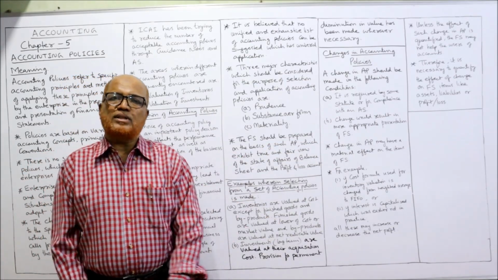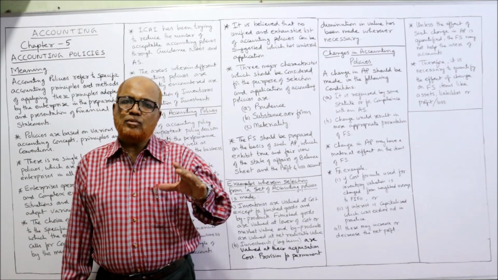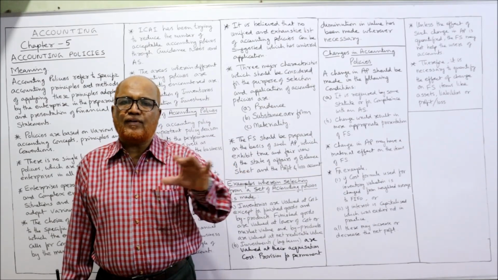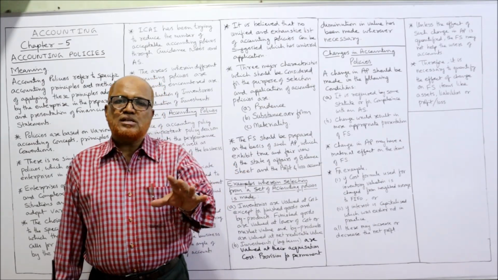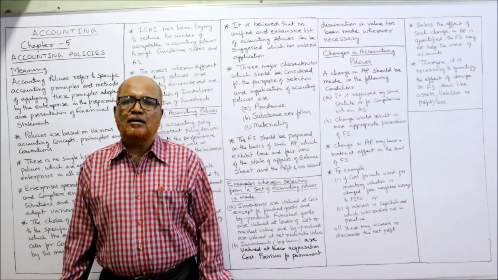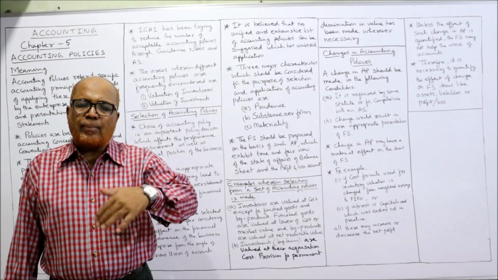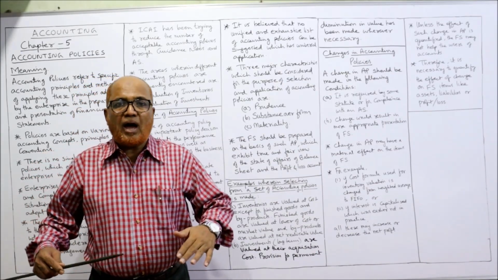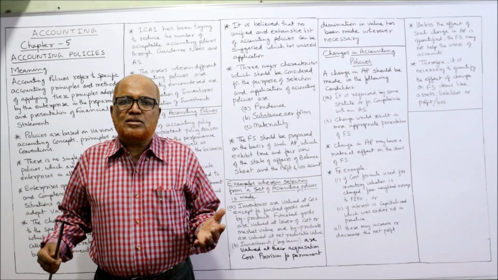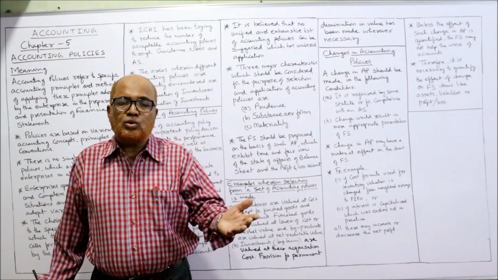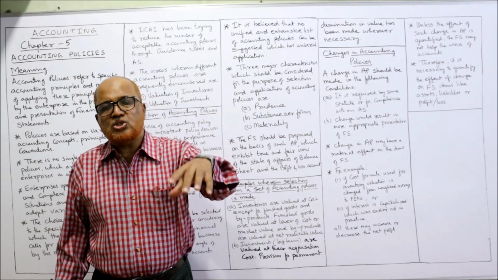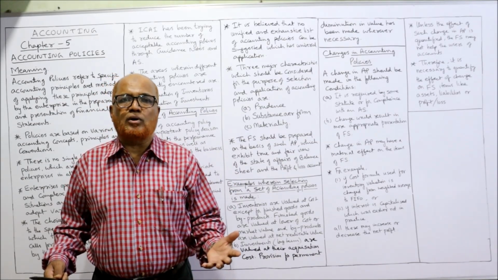Similarly, for compliance with accounting standards, from time to time the ICAI will issue a number of standards on different topics, and every business must comply with the accounting standards given by ICAI. So, in compliance with the accounting standard, we may have to change the accounting policy. The business does not want to change, but an accounting standard has been issued. We have to comply with the accounting standard. We have to change the policy. Similarly, if there is a change in the statute, we have to change the policy.